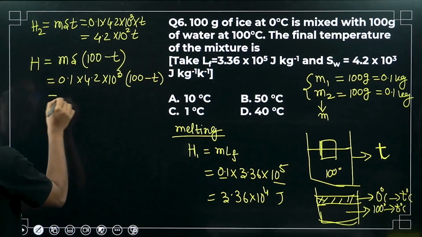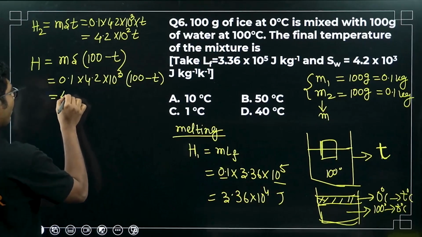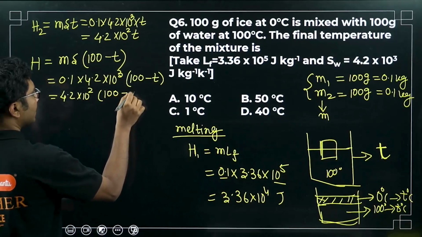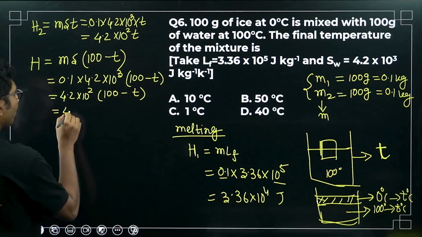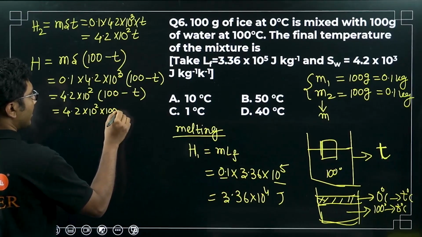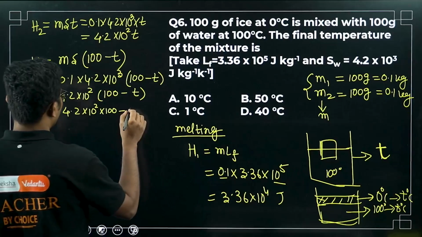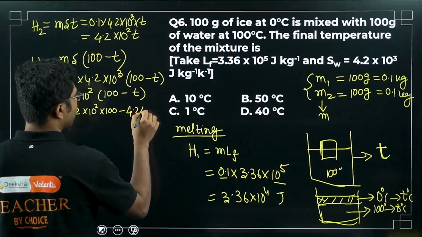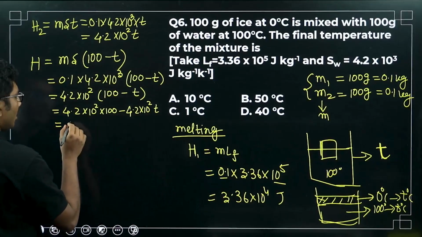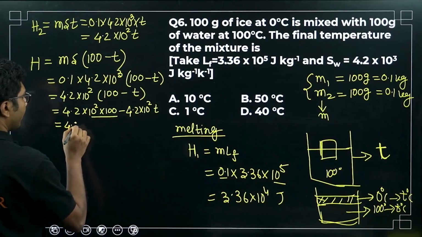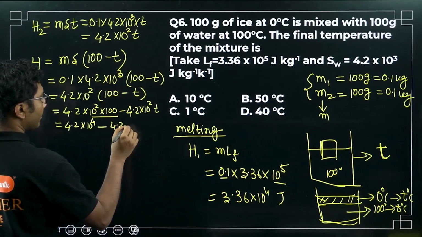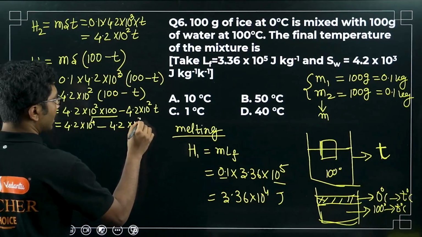Let me calculate this. 4.2 times 10 to the power of 2 times (100 minus T), or 4.2 times 10 to the power of 2 times 100 minus 4.2 times 10 square T. Or this will become 4.2 times 10 to the power of 4 minus 4.2 times 10 square T.